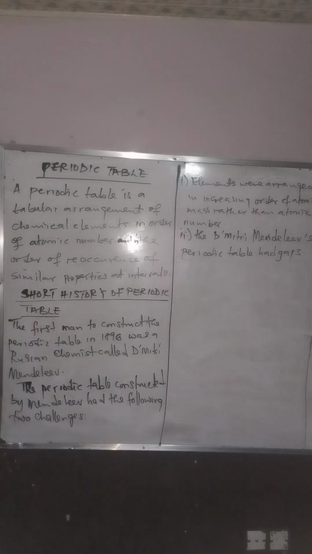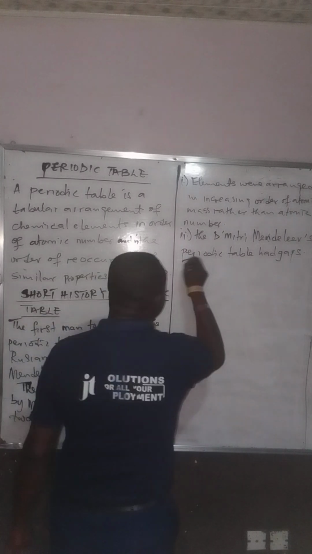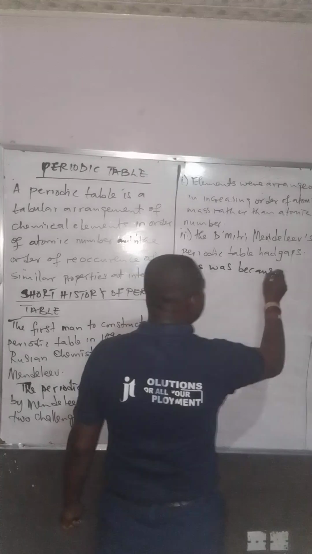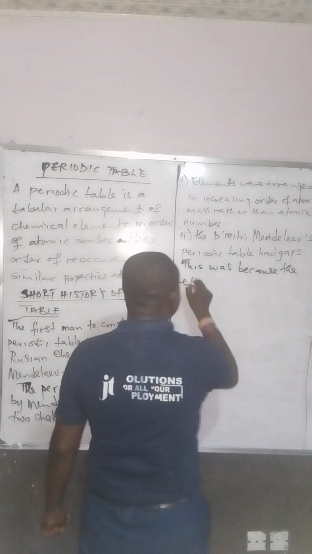The periodic table Mendeleev constructed had gaps. That is, there were some holes where elements were supposed to be put and elements were not put. They were empty.